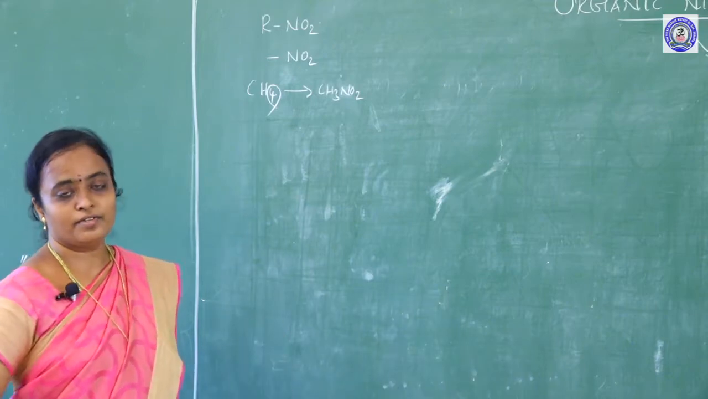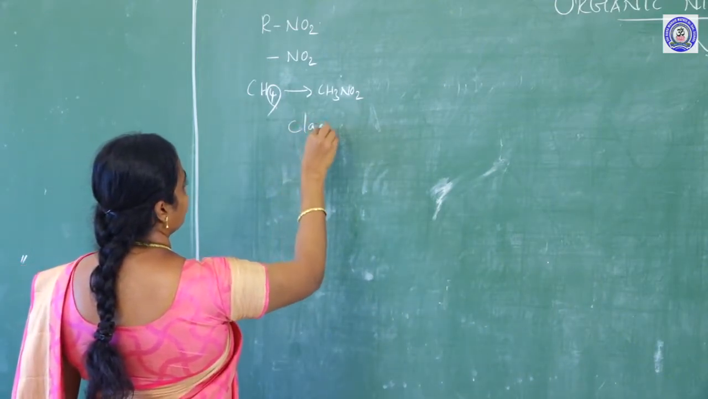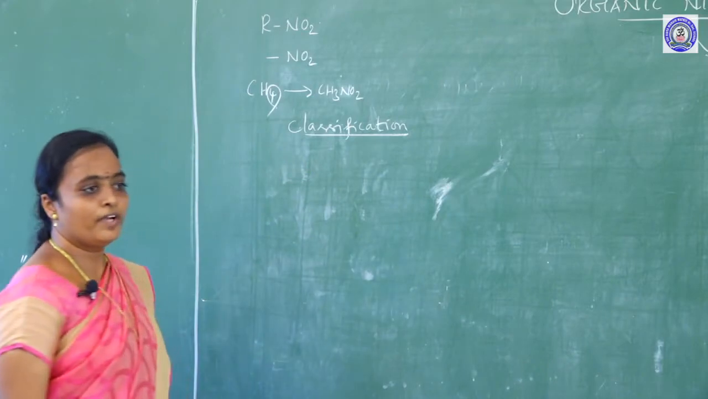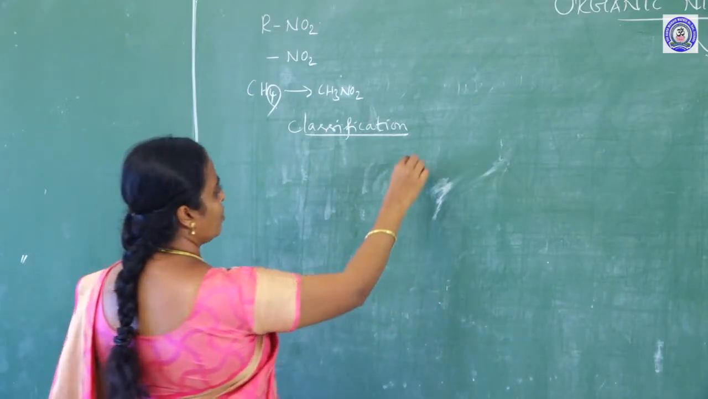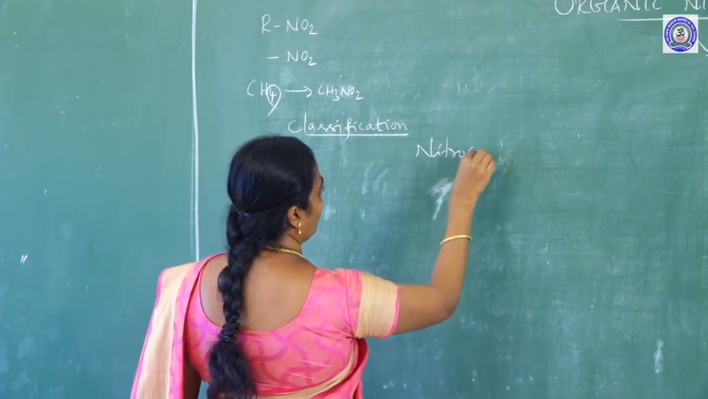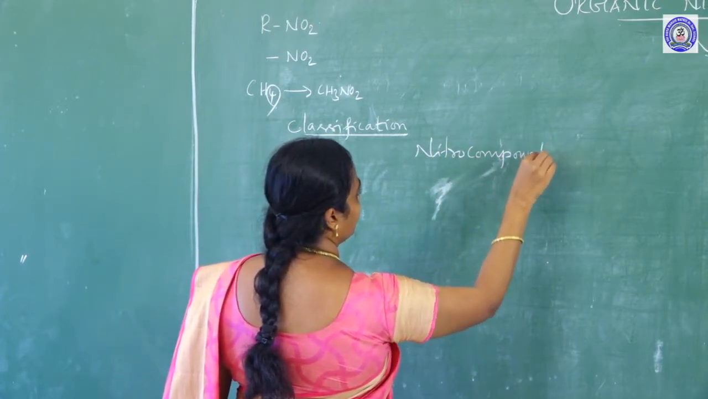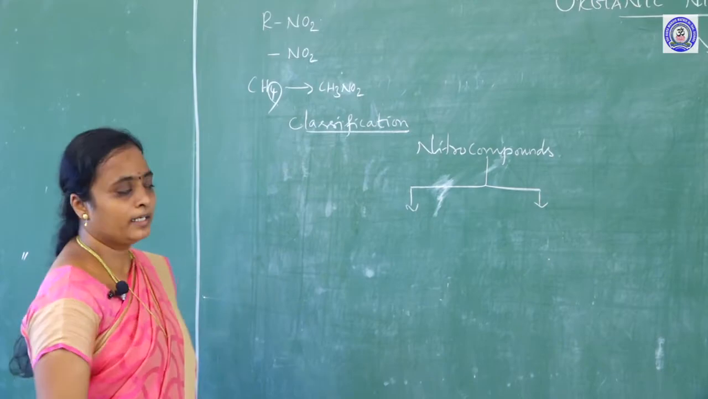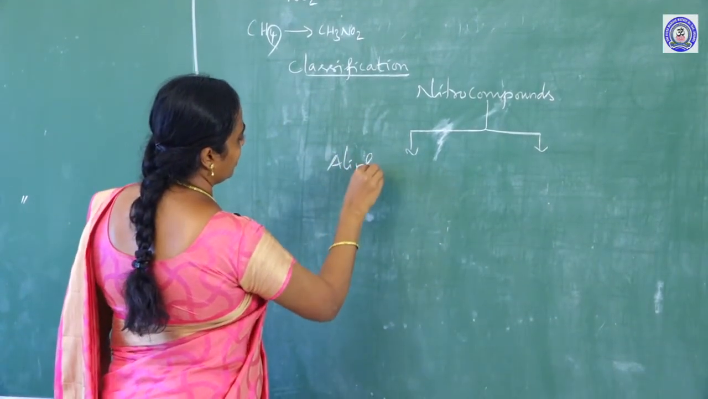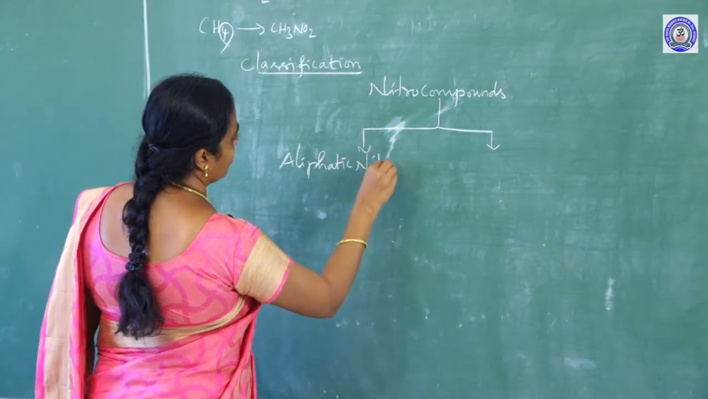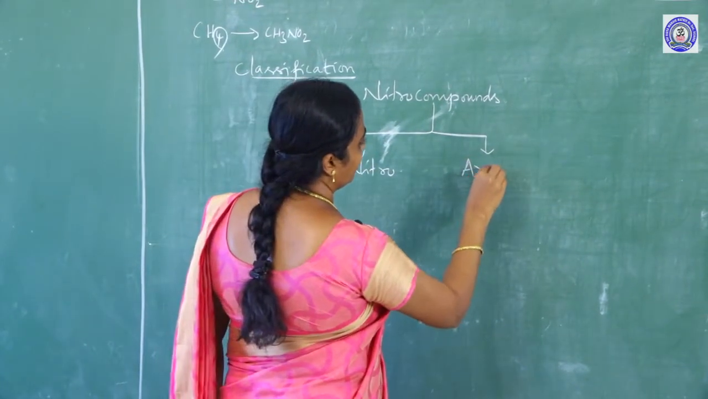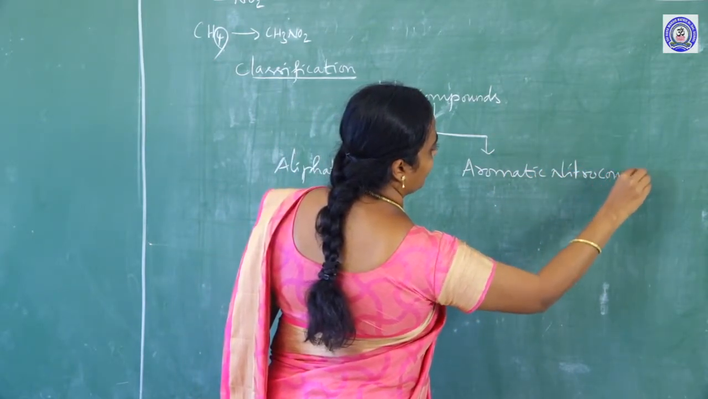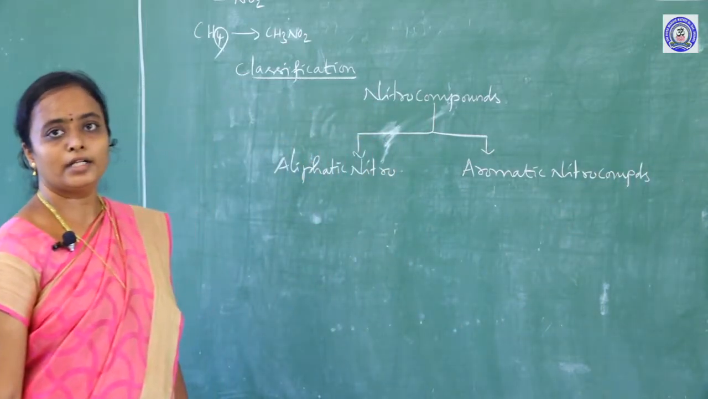Next, coming to the classification. If I take the classification of nitro compounds, they are mainly classified into two general types: one is aliphatic nitro compounds and the other is aromatic nitro compounds. Aliphatic nitro compounds and aromatic nitro compounds.